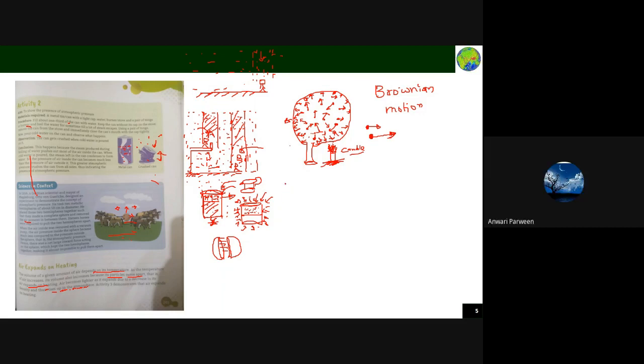No, अभी नहीं पढ़े ये सब चीज. Okay? Volume, density is not. It's not okay. If it is not there, just leave it for the time.